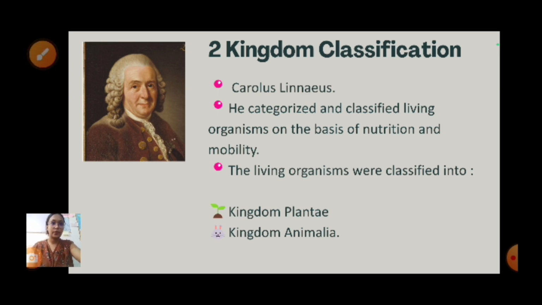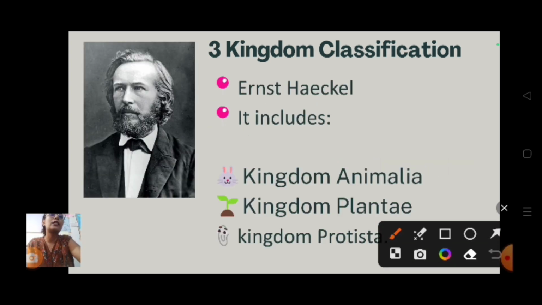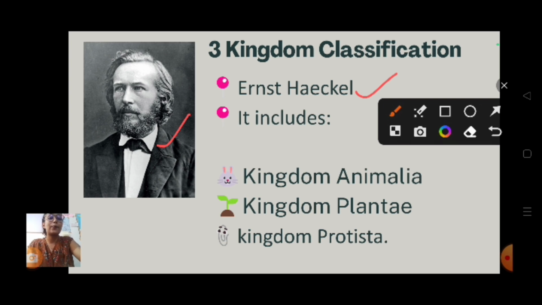Clear? So now moving on to the 3 kingdom classification. The 3 kingdom classification was given by Ernest Haeckel. He was the scientist, Ernest Haeckel. So he has given the 3 kingdom classification: kingdom Animalia, the animals, kingdom Plantae, the plants, and kingdom Protista, that means algae, all the algae.